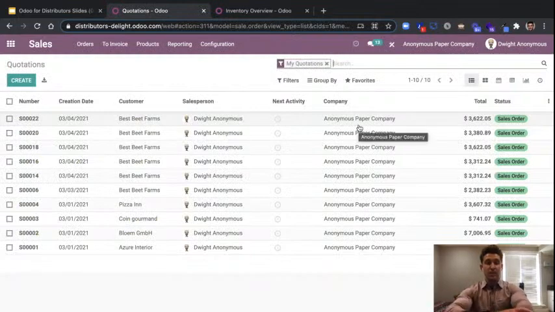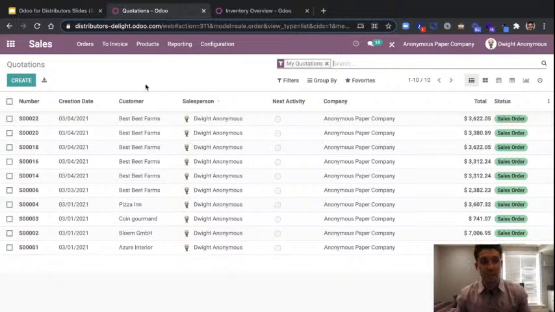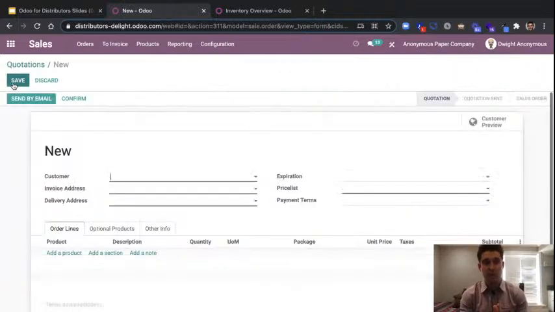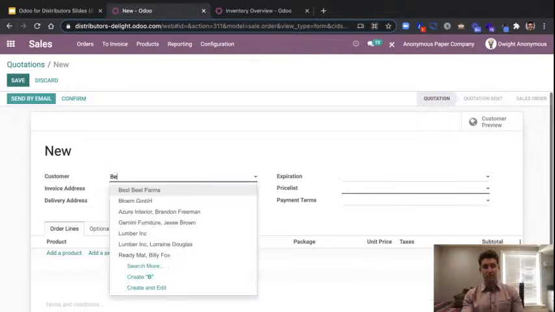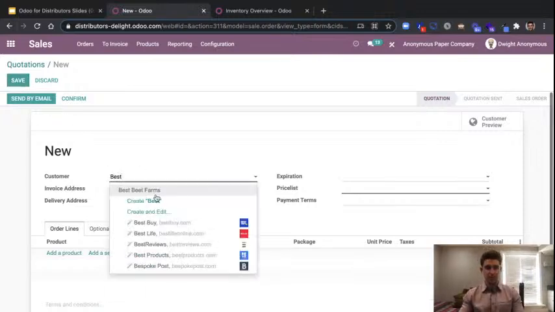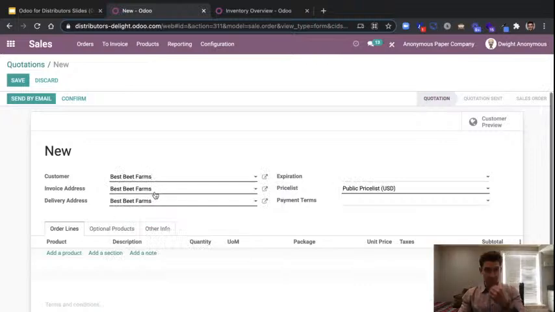And at this point, I'm going to be operating as Dwight's Anonymous, one of the salespeople here at the Anonymous Paper Company. I'm going to go ahead and create a sales order here. And Dwight's going to be selling to one of his best customers. So we're going to actually sell to this Best Beat Farms. And this is a company that Dwight does a lot of business with. And so he knows exactly what they need.